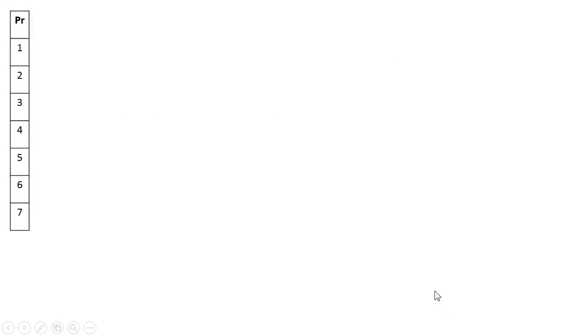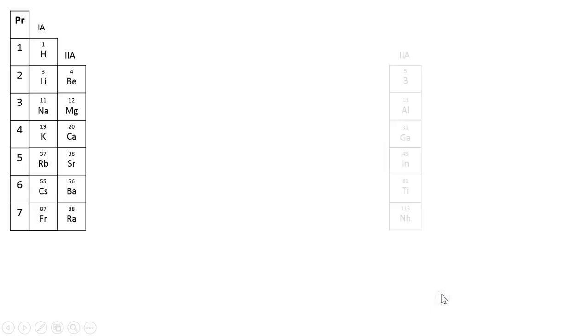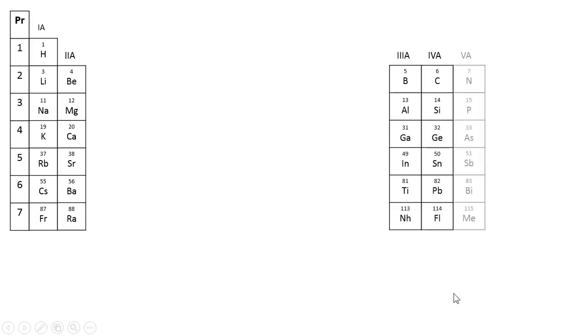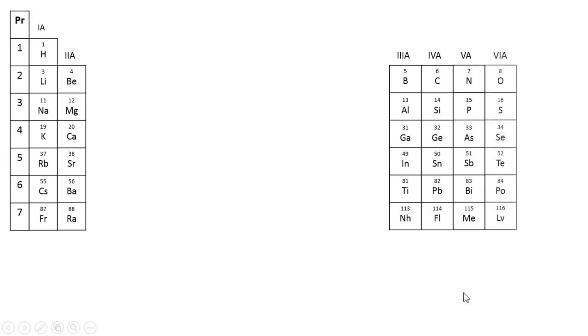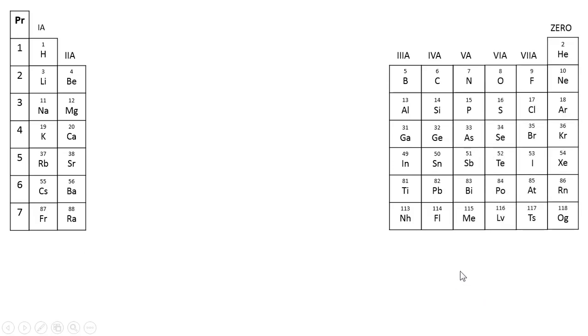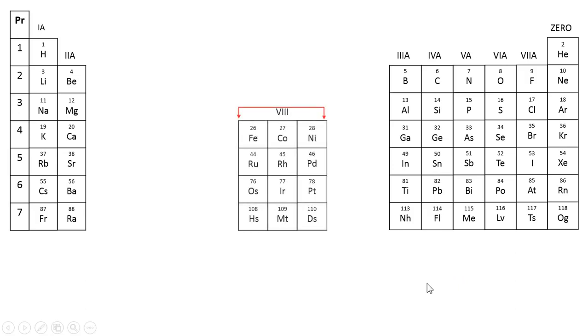See, there are 7 periods starting from 1 to 7. And now see how these are arranged. This is 1A, 2A, 3A, 4A, 5A, 6A, 7A, 0, 8.